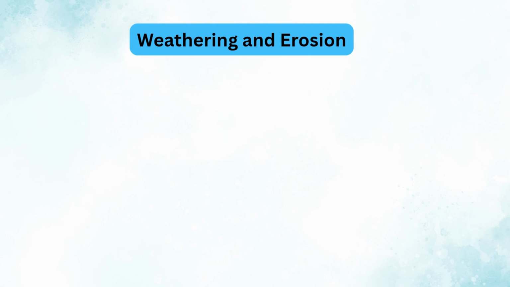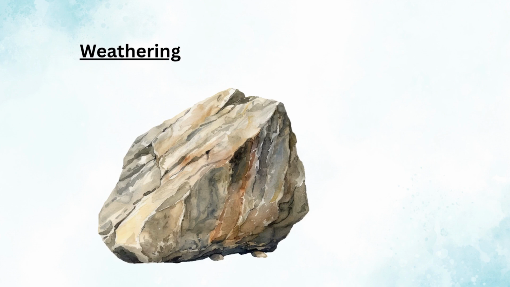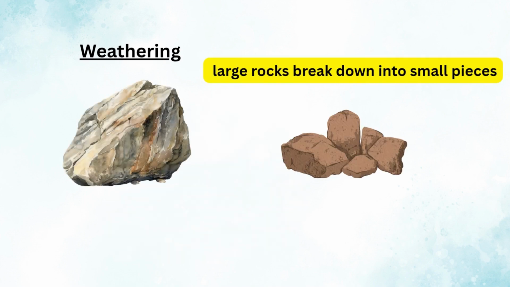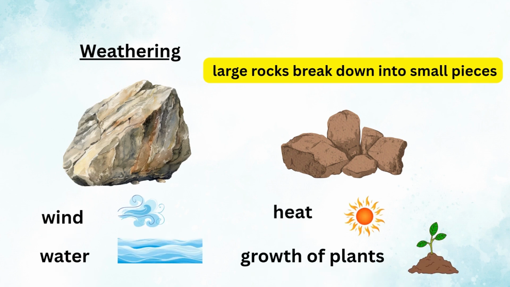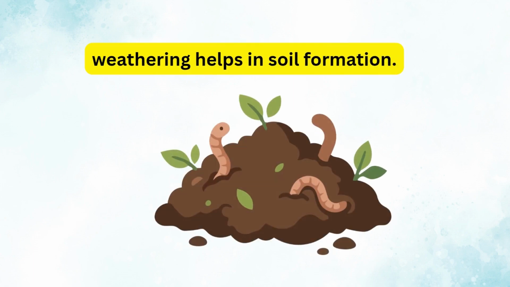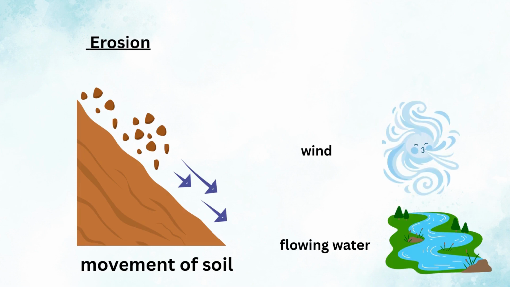Weathering and erosion. Firstly, understand weathering. Weathering is a natural process where large rocks break down into small pieces due to wind, water, heat, and growth of plants. It helps in soil formation. Next is erosion. The movement of soil or rocks by wind or flowing water is called erosion.